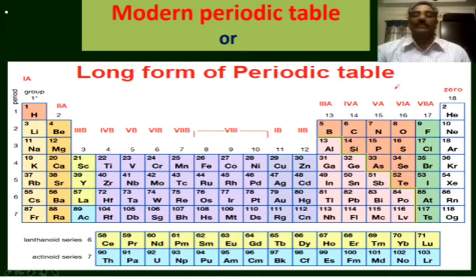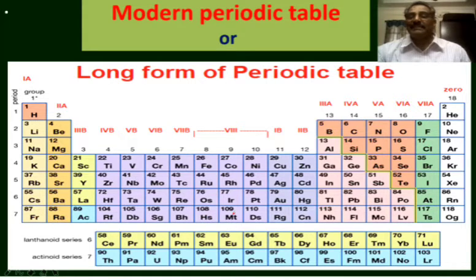In the first period, there are only 2 elements. The first period is said to be the very short period. The second and third periods each contain 8 elements, and are said to be the short periods. The fourth and fifth periods contain 18 elements each, and these periods are said to be the long periods, and the sixth period and seventh period contain 32 elements each. These 2 periods are said to be the longest periods.